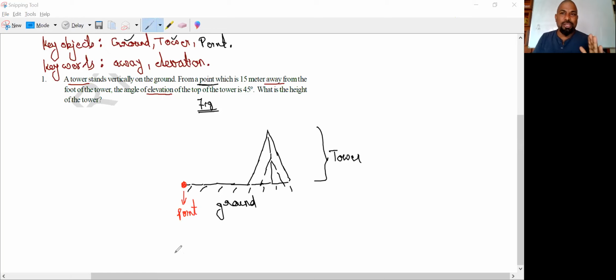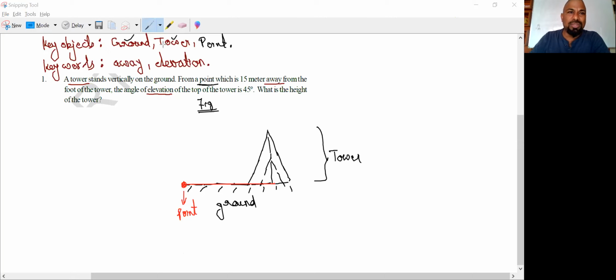After getting the objects, let us convert the figure into geometrical shapes. What is the first object we are having? Ground. So I like to convert that in terms of a line.